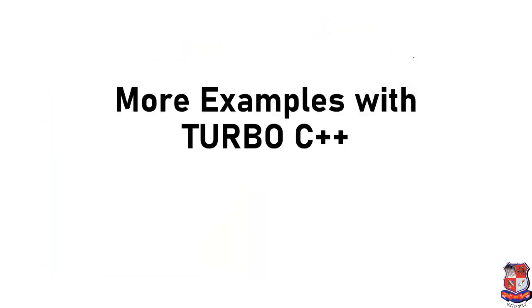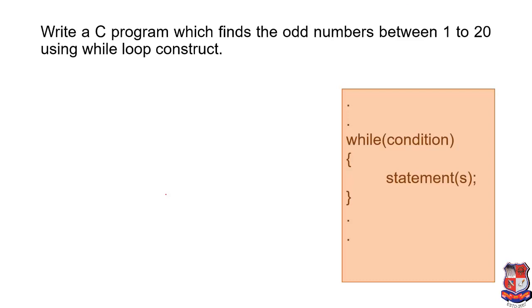Now we'll see some more examples related to the while loop in our tool, that is Turbo C++. We'll start with the first program: write a C program which finds the odd numbers between 1 to 20 using the while loop construct. Over here, they are giving us a range between 1 to 20, so we have to initialize the value from 1 and move up to 20.